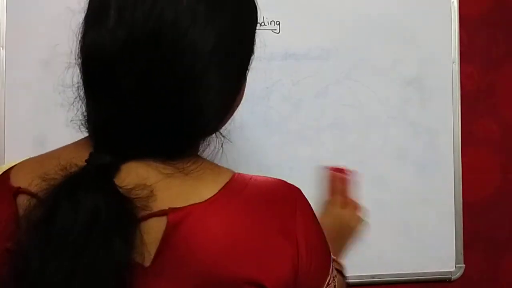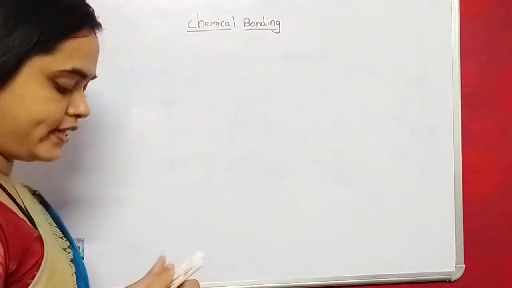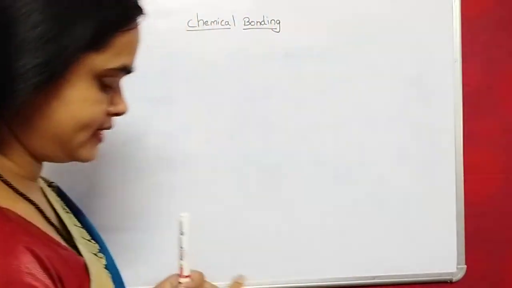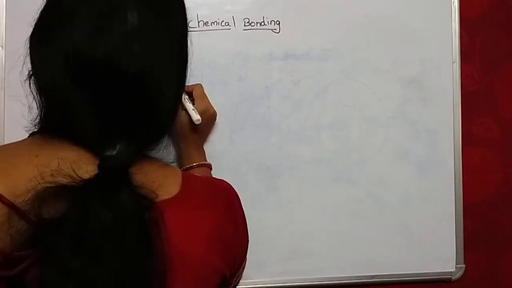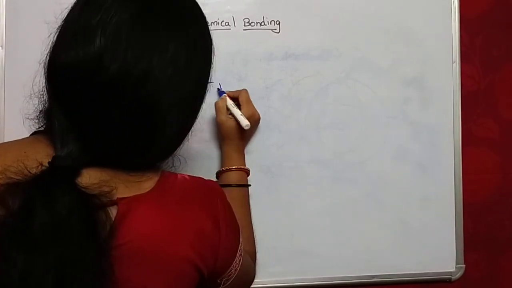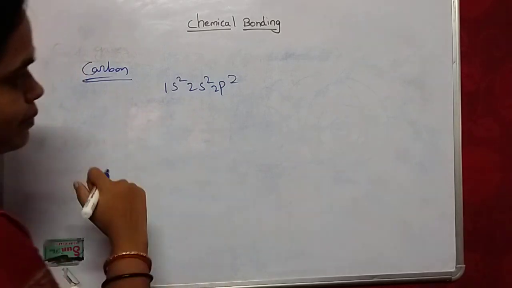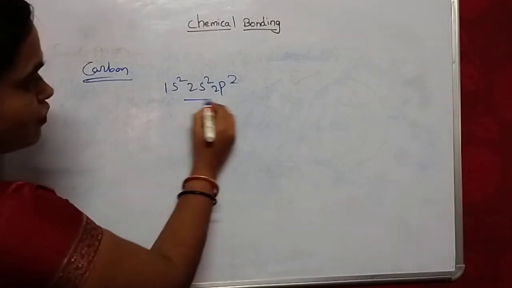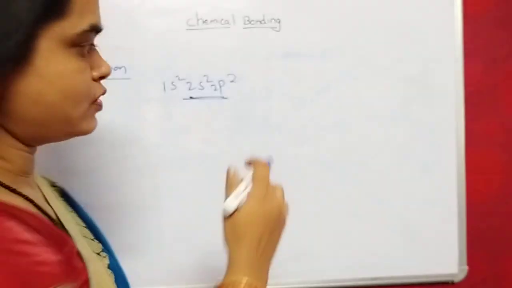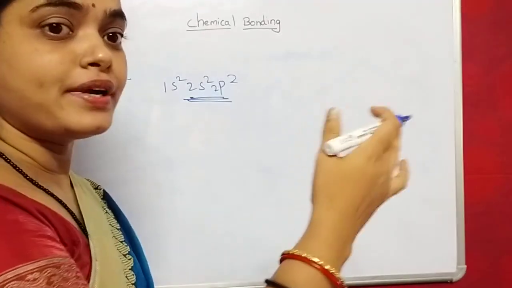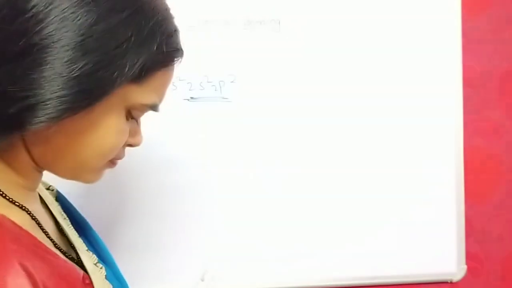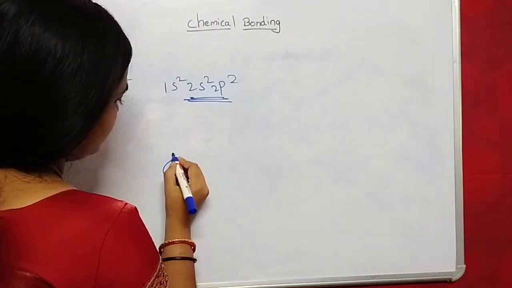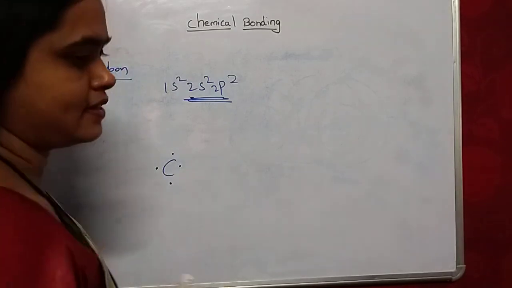Okay, next, what is valency? To explain valency, I have taken an example, carbon. The carbon electronic configuration is 1s2, 2s2, 2p2. See, in carbon how many valence electrons are present? 4. I cannot count the inner electrons, only the 4 outer valence electrons.